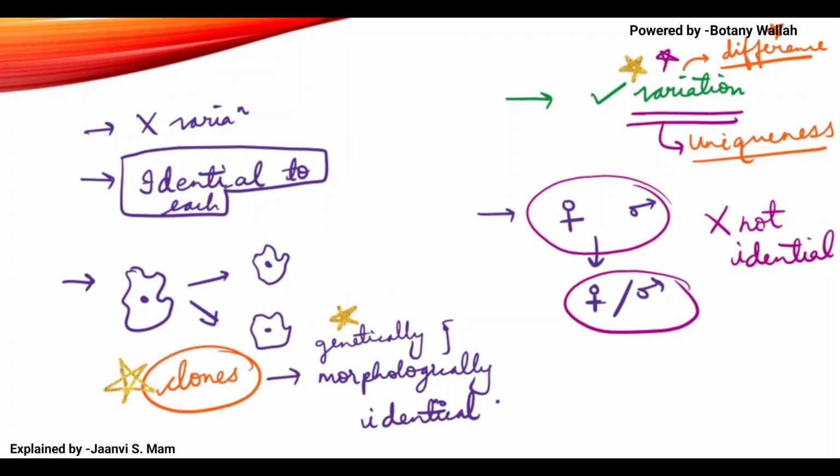You should know that variation comes because of crossing over. I have taught this in the chapter on genetics. Go and watch the lectures of genetics and clear the concepts, it's very important. You should know that they are identical to each other and there is no variation in asexual reproduction.